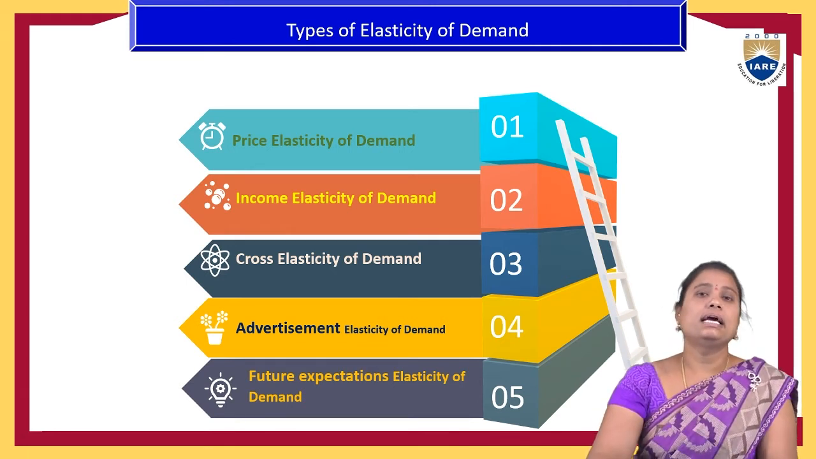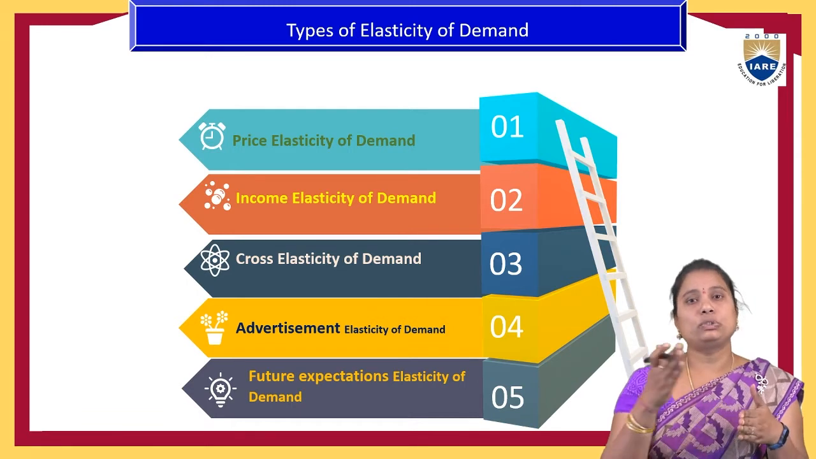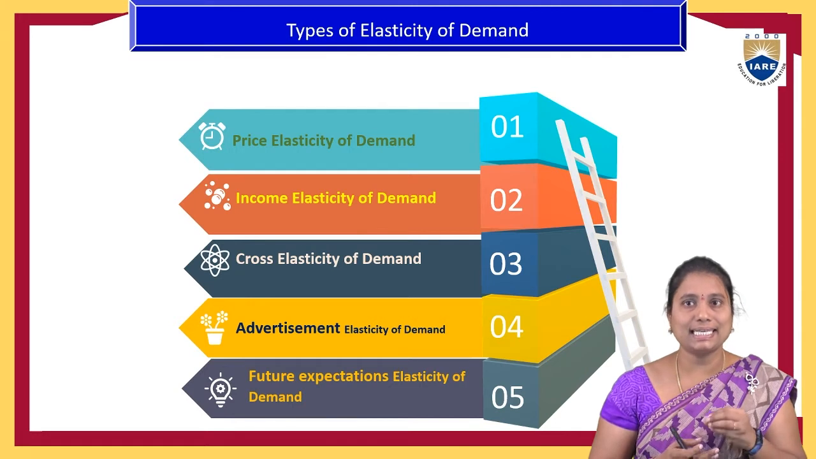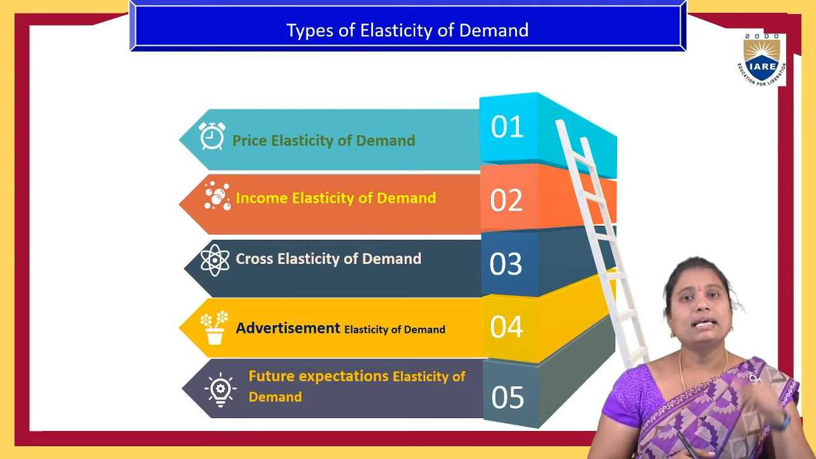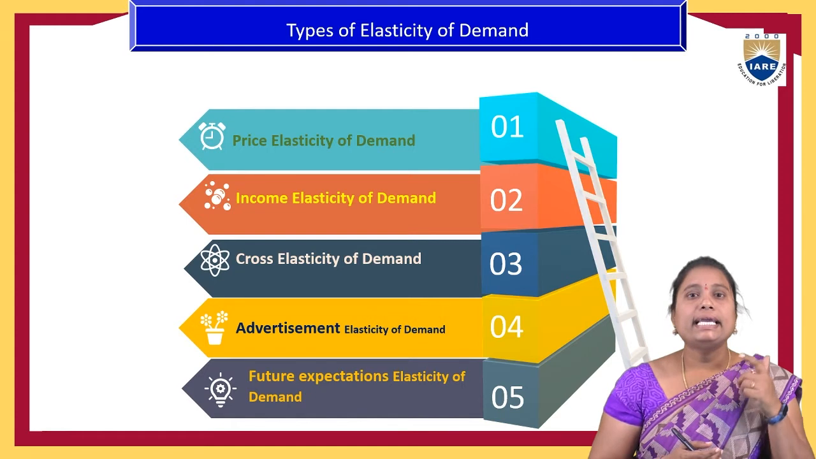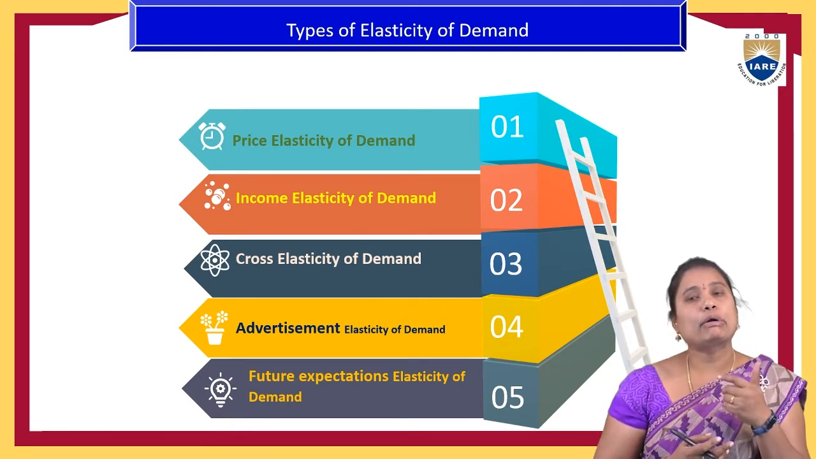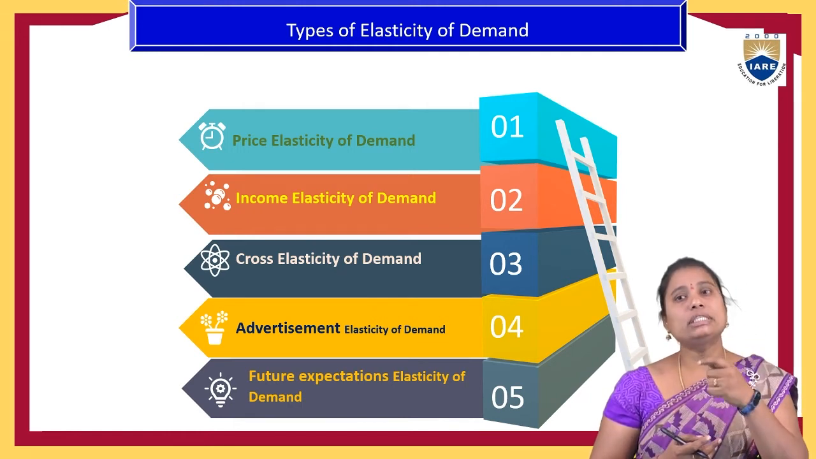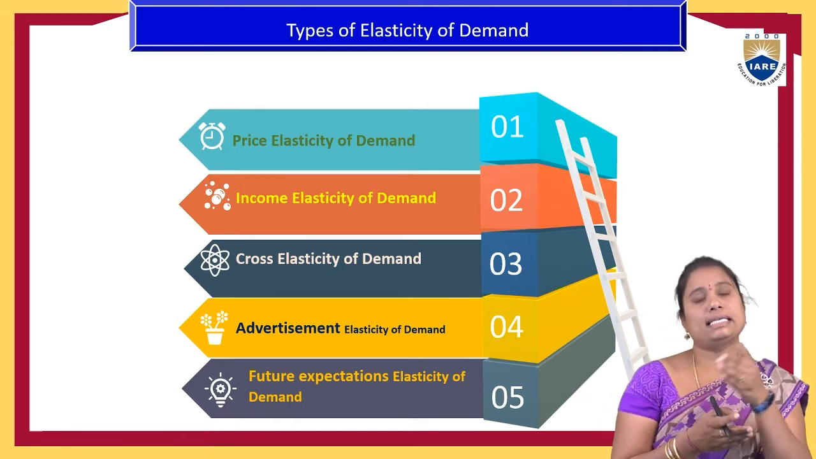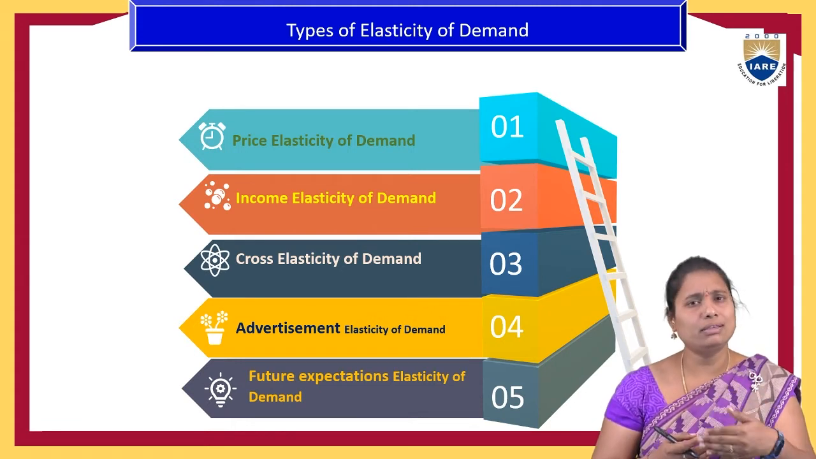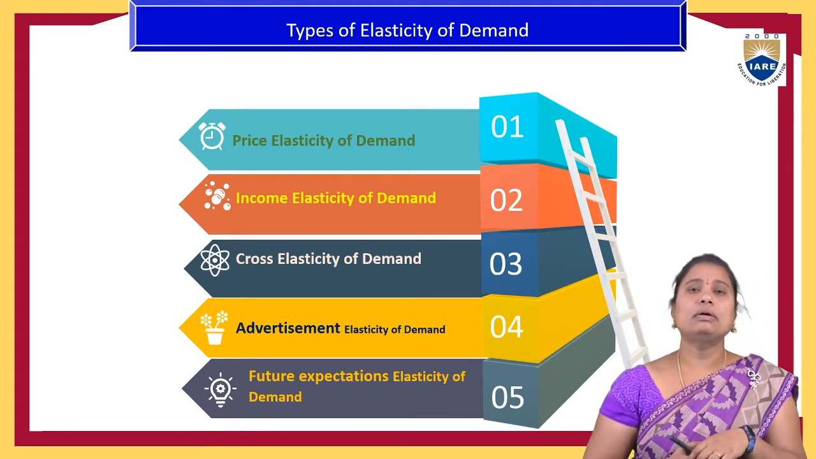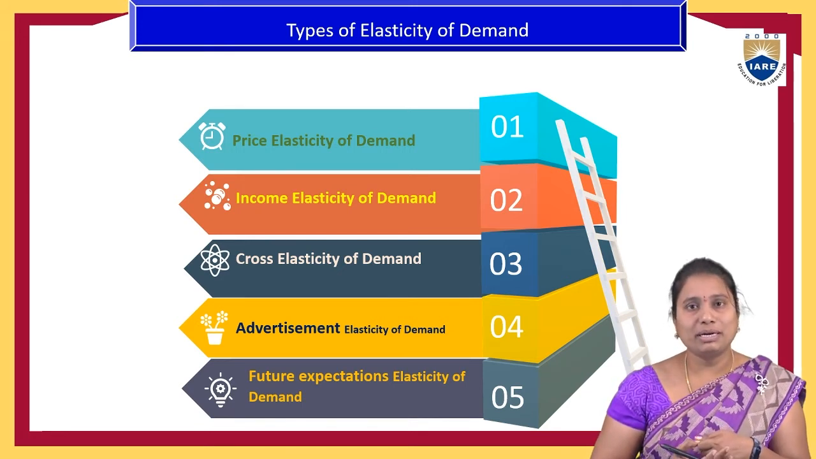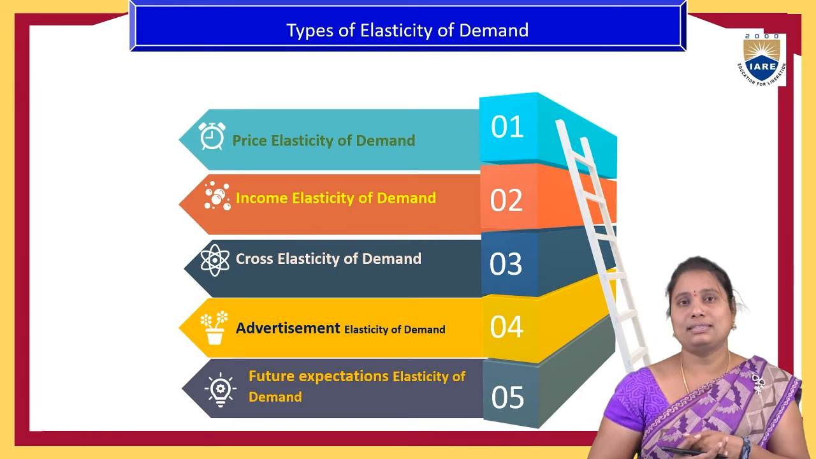The next thing is, based on these measures and based on the determinant factors, the types of the elasticity of the demand are categorized as 5 elements. One is the price elasticity of the demand, income elasticity of the demand, cross elasticity of the demand, advertisement elasticity of the demand, future expectations on the product elasticity of the demand. Not only this, we can say all the determinant factors' applicability on the elasticity of the demand is called the types of the elasticity of the demand.